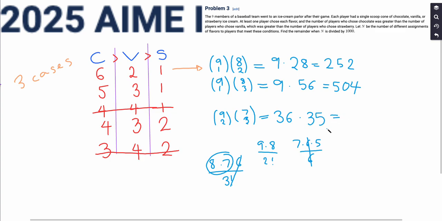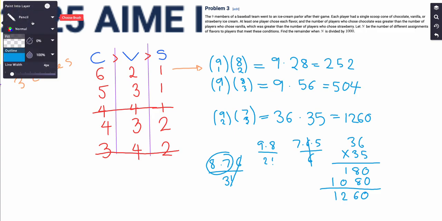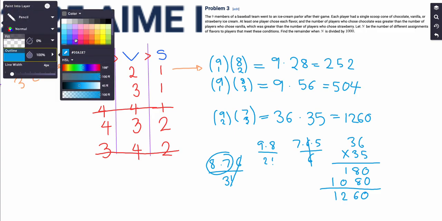And so here, 36 times 35, we can just write that out to the side. We get 1080 plus 180, which is 1260.